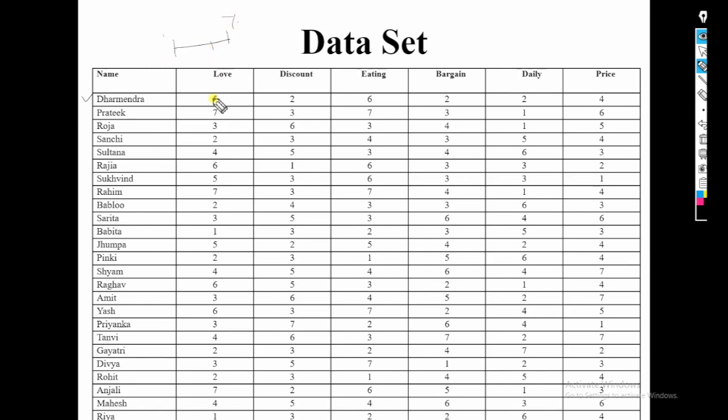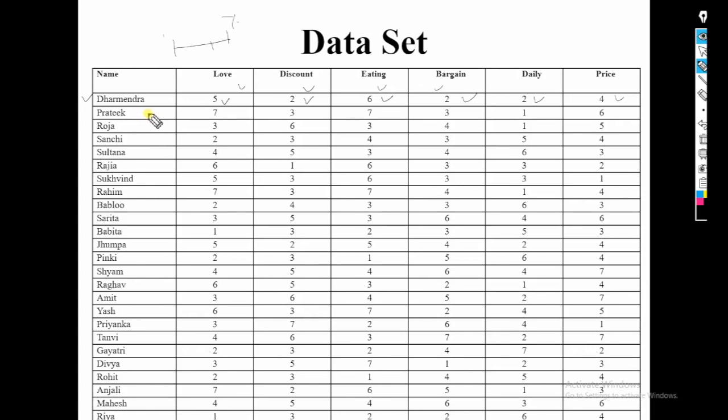For the second, he gave the choice 2. For question number 3, eating food in shopping mall, his choice is 6. Then bargaining product 2, daily need product and price. These are the 6 attitudinal questions, and you can see each respondent's data.